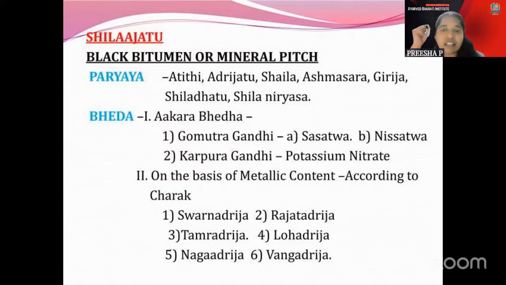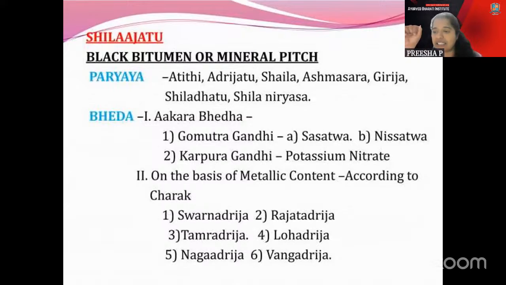Maybe Atiti, you might get confused. Atiti and Ashmasara. Ashmasara you will also get, because Shilajatu is in the form of a stone part. That you will get faster. Then coming to the types: Karpura Shilajatu and Gomutra Shilajatu are mentioned. Karpura is called Usharodbhava and the Gomutra one is Shilodbhava, called Acha Shalilodbhava, which is mentioned there.